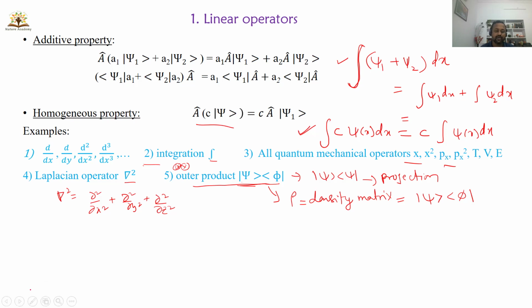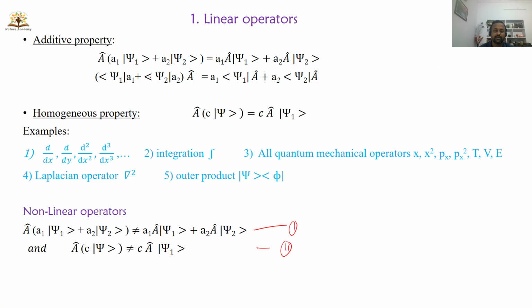You can also have non-linear operators. When operators follow the additive and homogeneous properties, we call them linear operators. Otherwise, we call them non-linear operators. The square root is an example of a non-linear operator, and the square of a function is an example of a non-linear operator. Logarithmic functions and trigonometric functions, sin x and cos x, are non-linear operators. But a combination like sin x plus cos x may or may not be a linear operator.